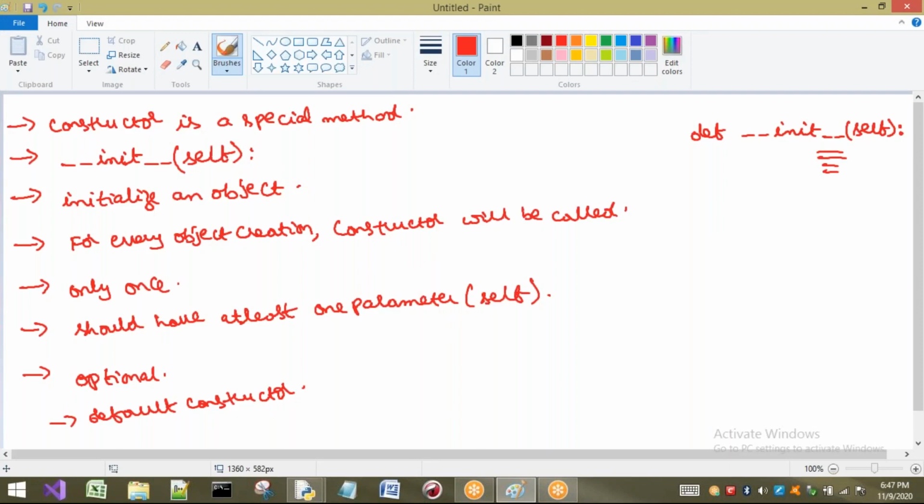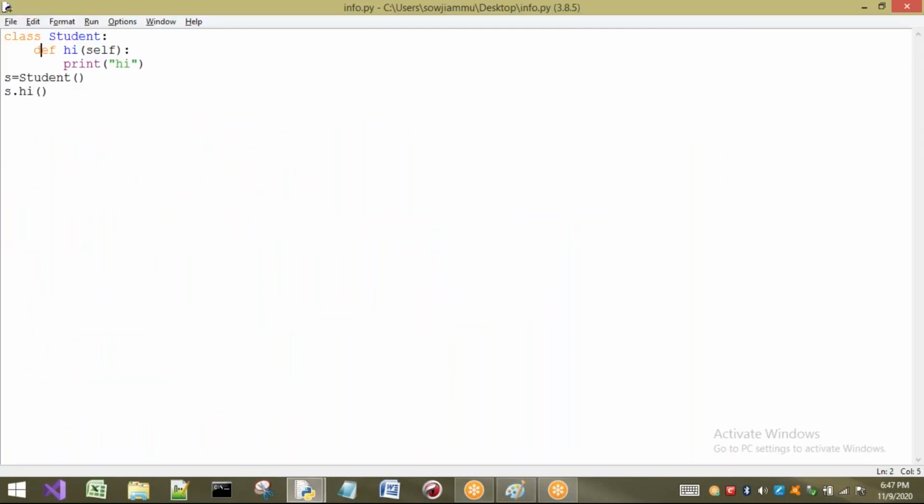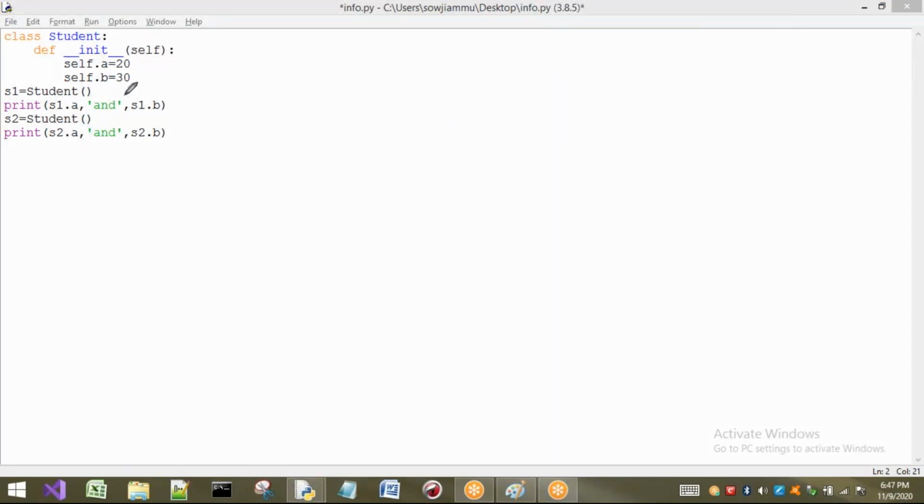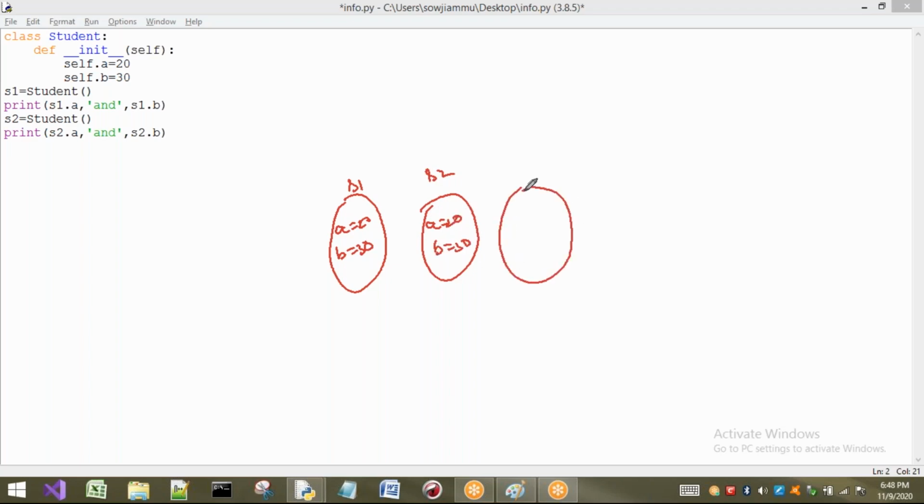Now, here you have already observed one thing. If I write this particular program, or in this way, if I write a constructor, what is the disadvantage here? So first an object is created, and here the values are a equal to 20, b equal to 30. The name of this one is s1. Next, a second object is created. The values of the variables are a equal to 20, b equal to 30. If I create a third object also, what happens? a equal to 20, b equal to 30.